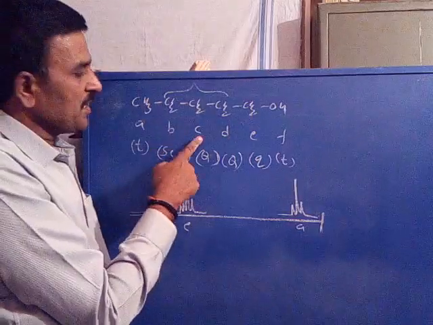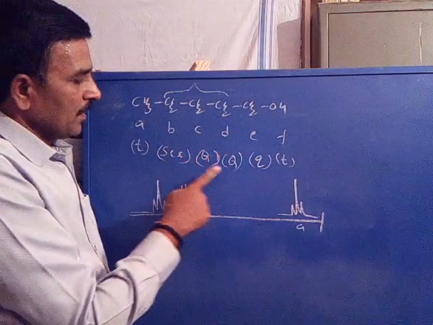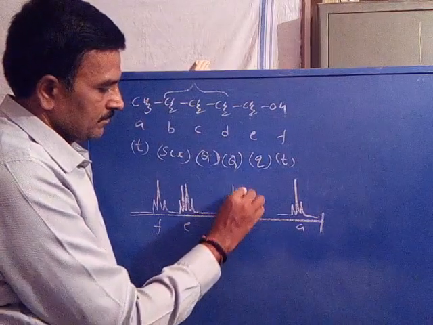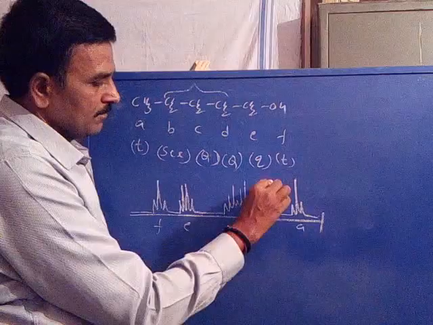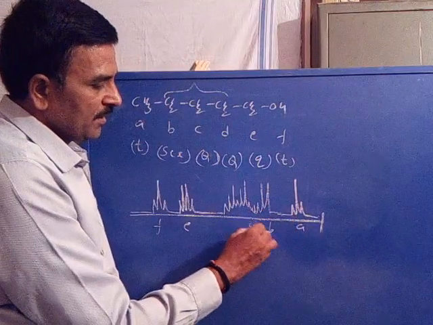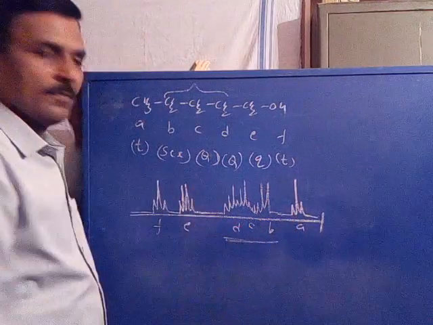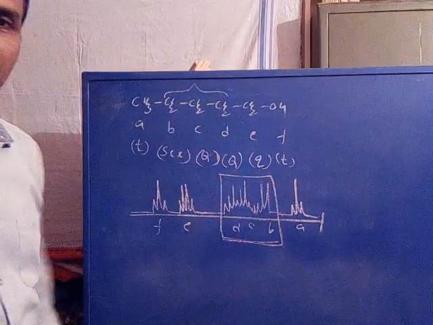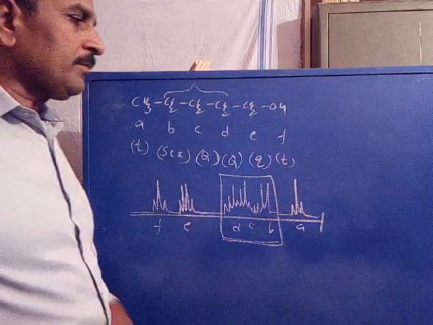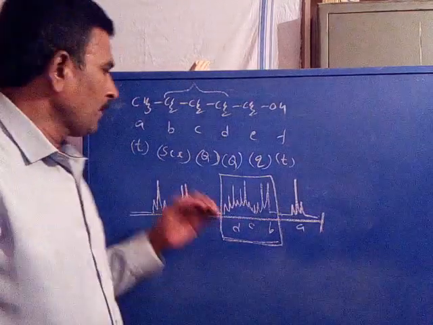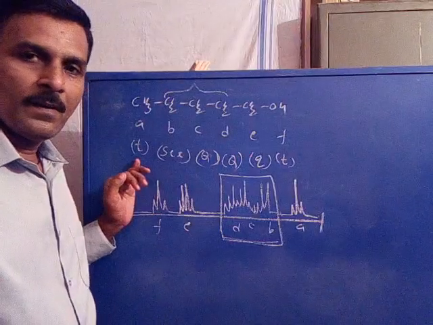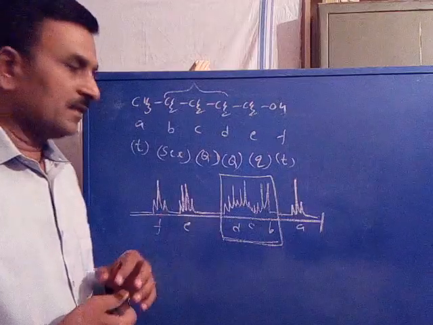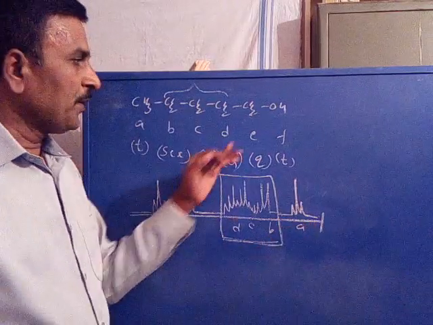Now we have the B proton, C proton and D proton. Now you observe what happens. In the n-pentanol spectrum, A is different from all other sets because all others are CH2 and it is CH3, therefore it appears separately.